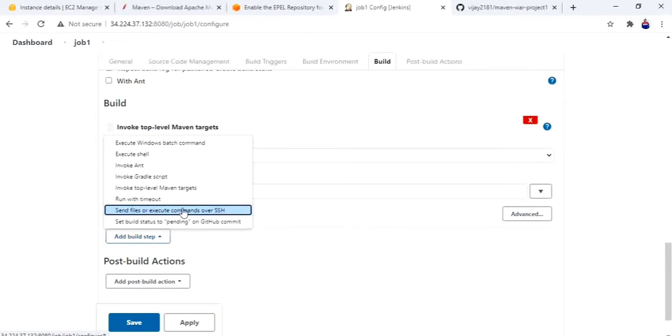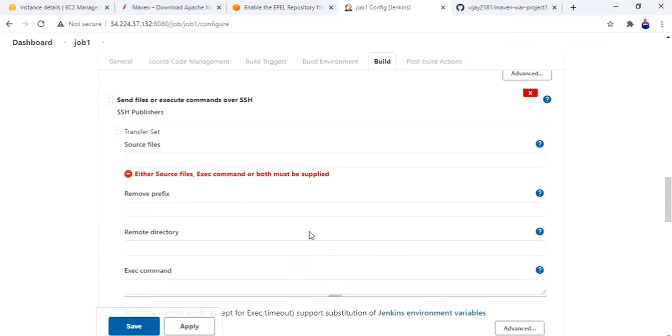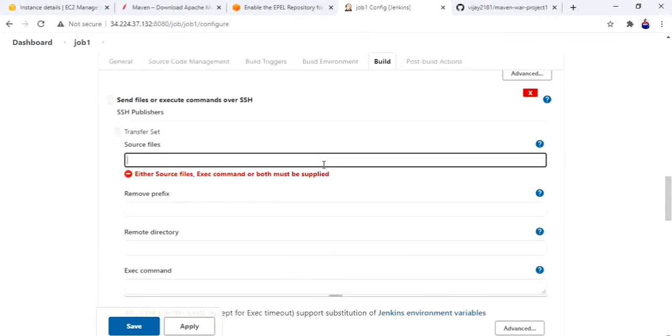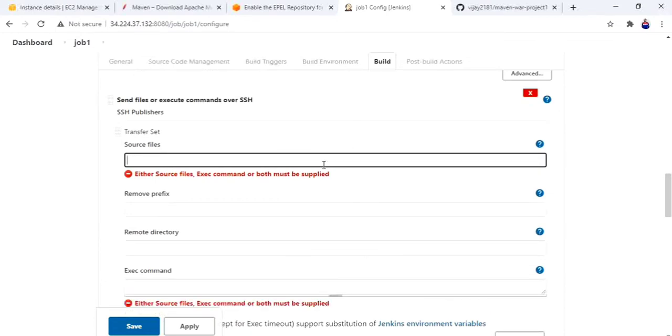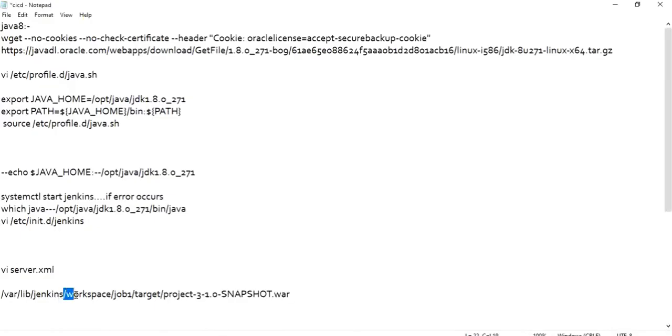For that, see here, send files or execute commands over SSH. This option came by installing the Publish Over SSH plugin. Okay, source files, from where I have to copy. See, I have taken this path. From here Jenkins is taking this .war file.